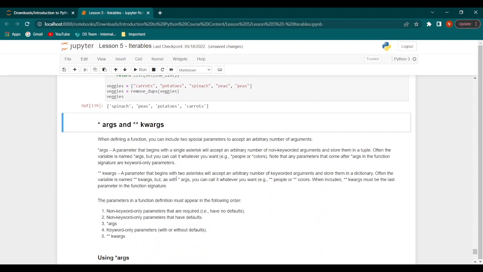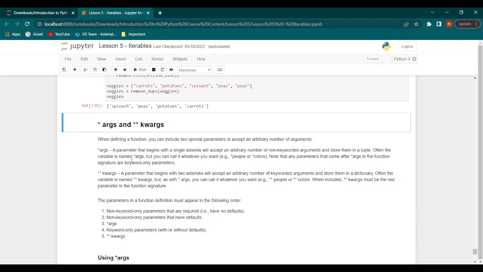Now let's take a look at the arguments and keyword arguments parameters. When defining a function, we can include these two special parameters, which accept an arbitrary number of arguments. First, let's start with the arguments parameter. This is a parameter that begins with a single asterisk, and it accepts an arbitrary number of non-keyworded arguments and stores them in a tuple.